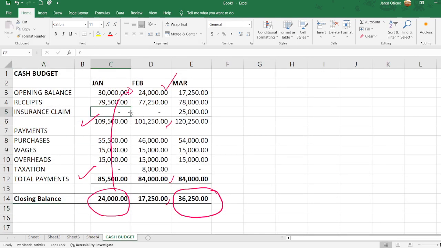Of course, we have to pay attention to detail. We are told an insurance claim of 25,000 is coming in the month of March. And then, of course, there was a tax element of 8,000 that was to be paid in the month of February. Then, if you remember on overheads, it was overheads less depreciation. And why were we subtracting depreciation? It is because depreciation is not a cash item. It is normally a provision that we make, so there is no actual cash that is going out.